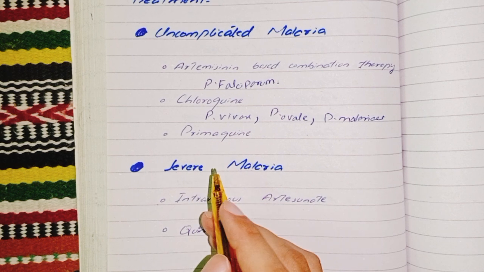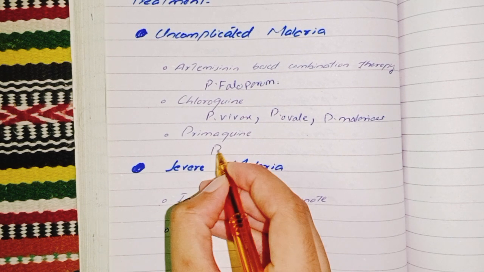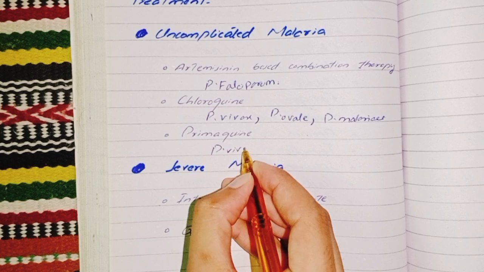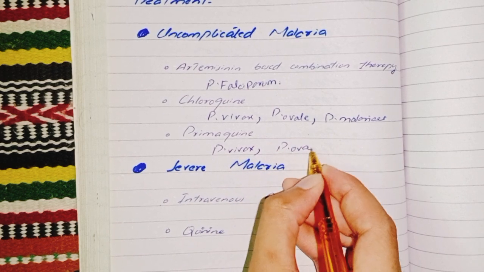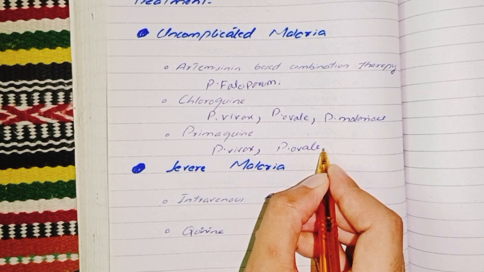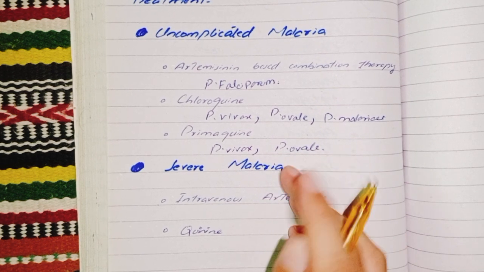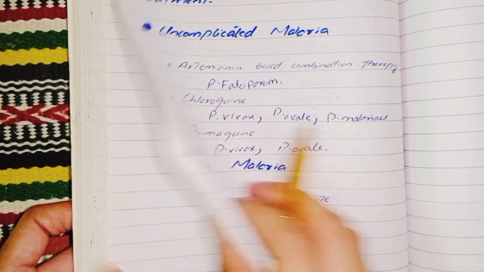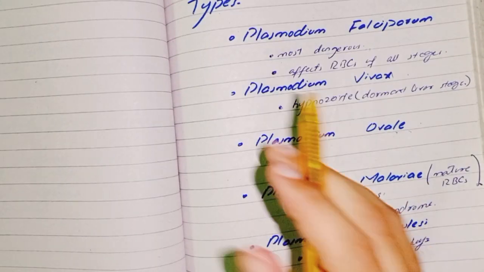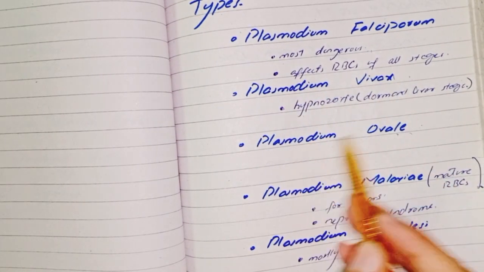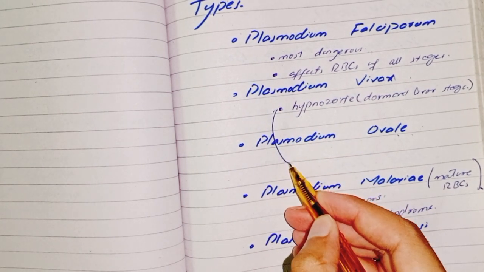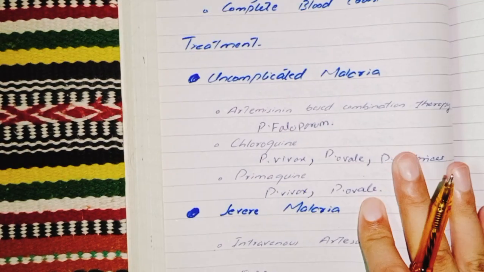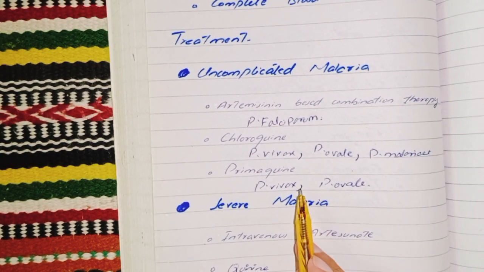It is used to treat Plasmodium vivax and Plasmodium ovale to eliminate the hypnozoite stage and prevent relapse. As I mentioned here, Plasmodium vivax and Plasmodium ovale both contain the hypnozoite stage, the dormant liver stage, and this drug kills that dormant stage.